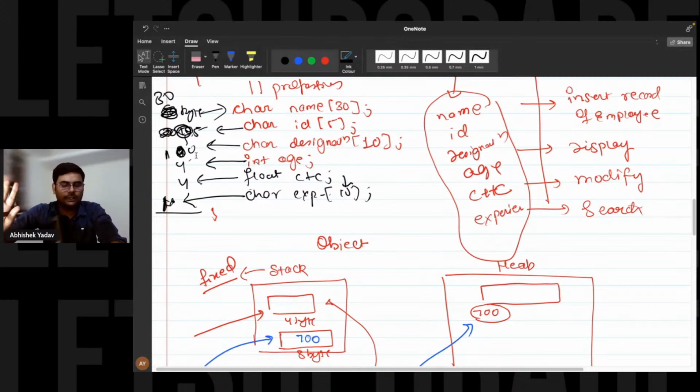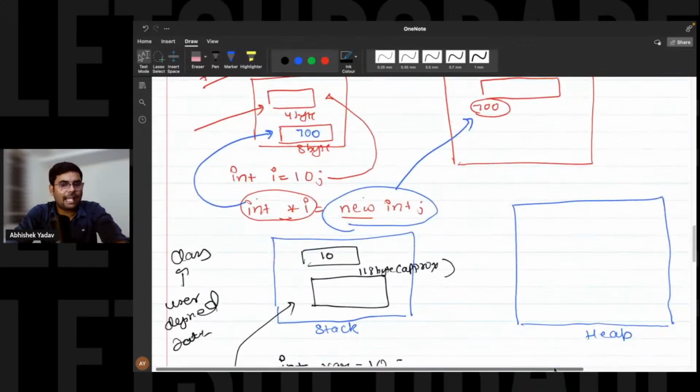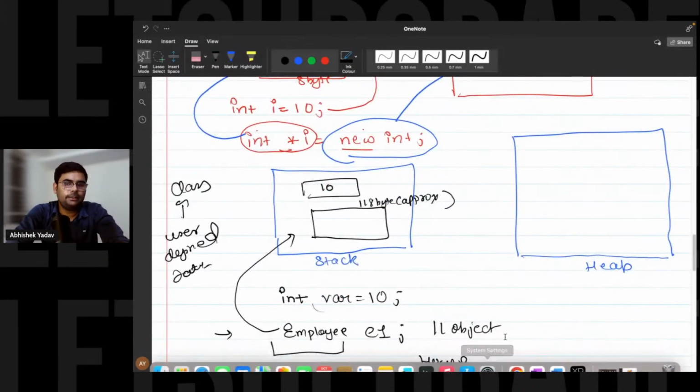Okay, you guys are getting the concept? Yes or no? This is clear. How memory is getting allocated for the stack is clear for this object. Yes or no?